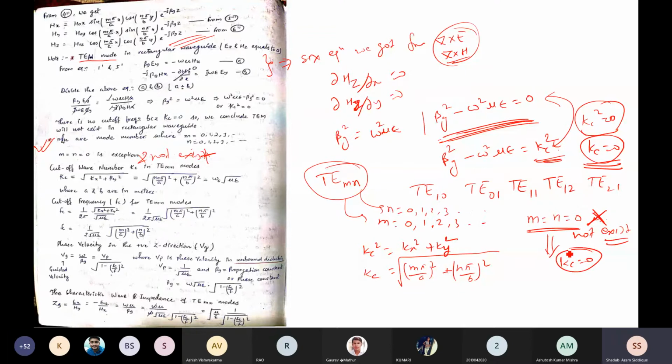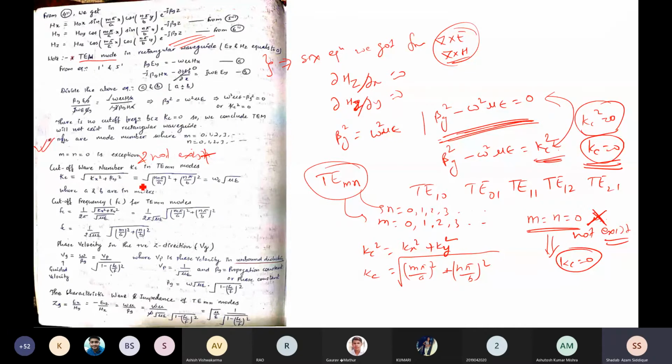Now you tell me, if kc is 0, will the wave propagate or not? No, the wave will not propagate. So that's why it is not existing. Okay, clear? So m and n cannot be simultaneously 0. Either m is 0 or n is 0.